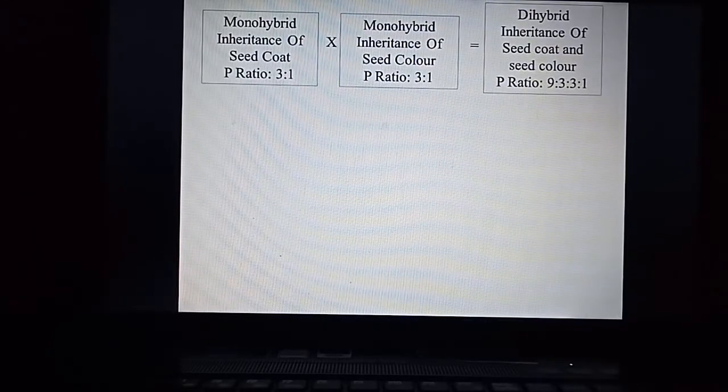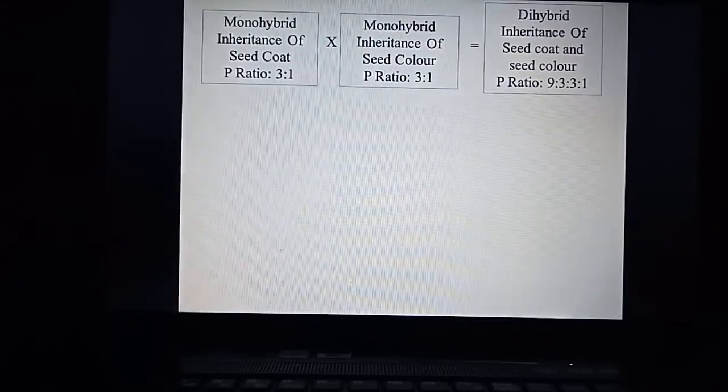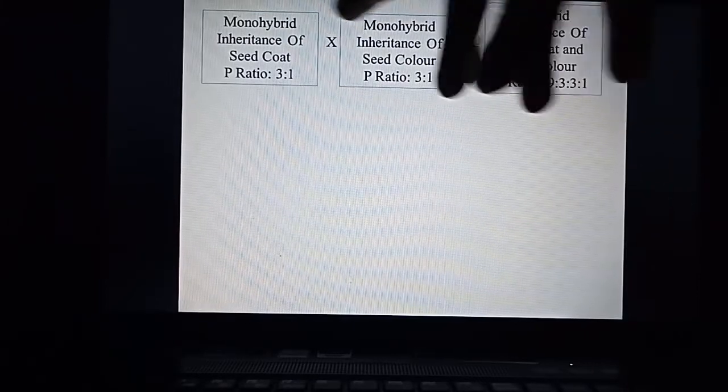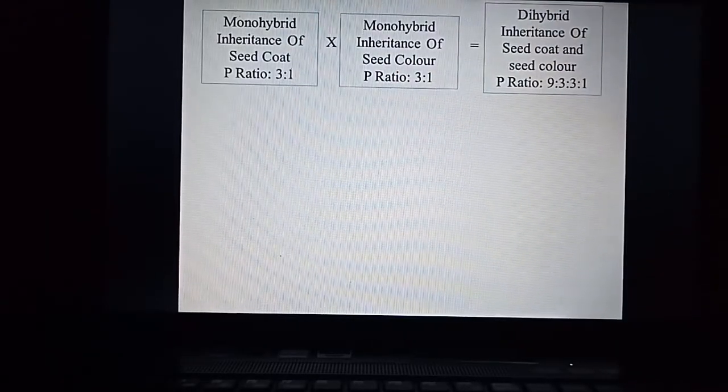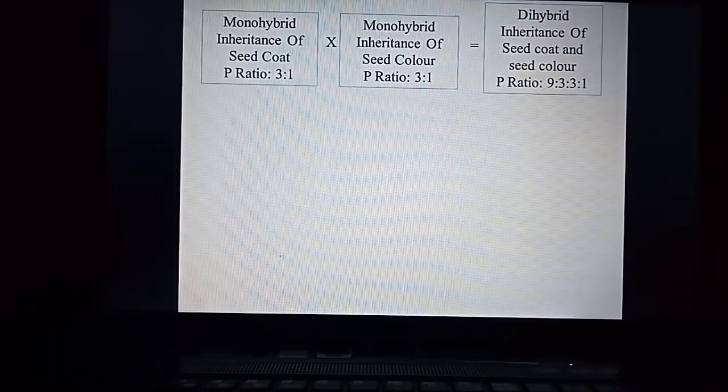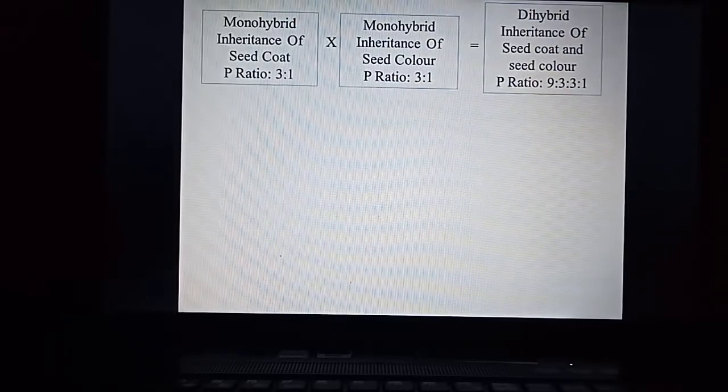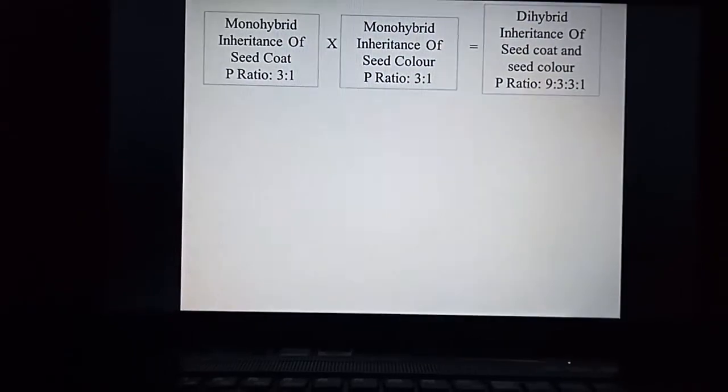We already know that the dihybrid cross phenotypic ratio is 9:3:3:1. So that we have to get. Now we'll try to prove that if you combine two monohybrid crosses, it will become a dihybrid cross. That we are going to prove, right?